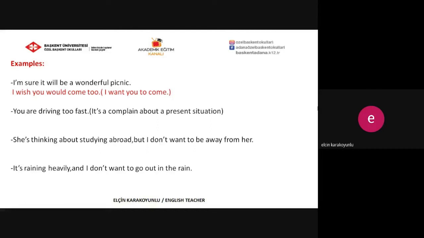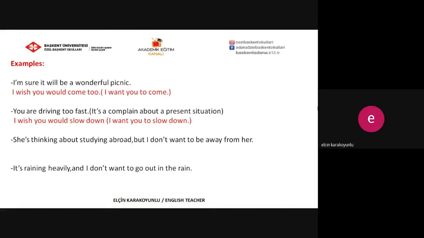It means I want you to come. And the second one, you are driving too fast. It's a kind of complaint about the present situation. And again, we can use would with the wish clause part. I wish you would slow down. It means I want you to slow down.